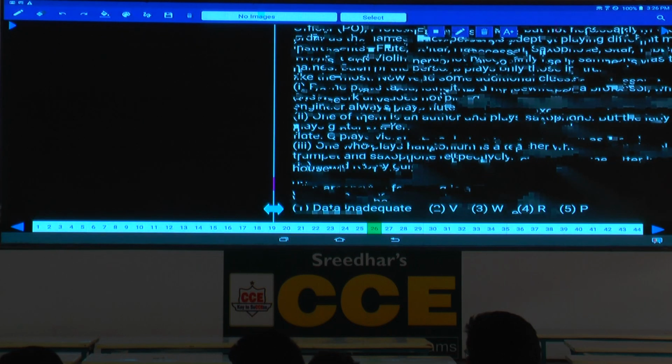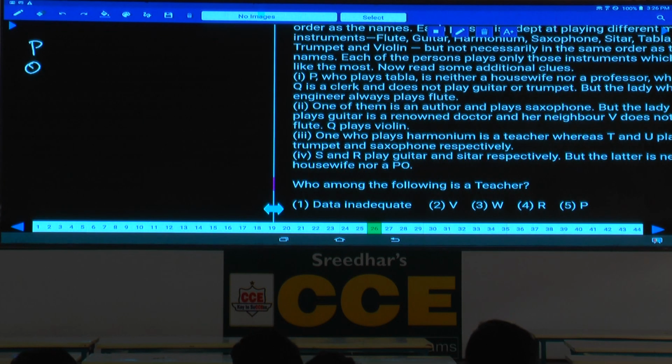Now P, Q, R, S. Tell me who are the persons here? These persons are a floor arrangement, isn't it? As these persons are floors, we can fix 7, 6, 5, 4 and so on. Eight members: 8, 7, 6, 5, 4, 3, 2 and 1.